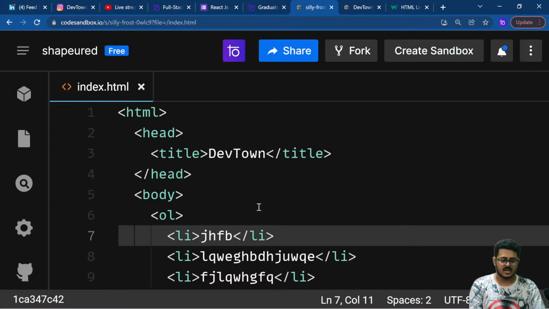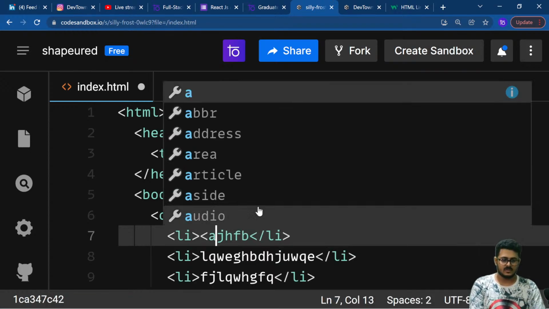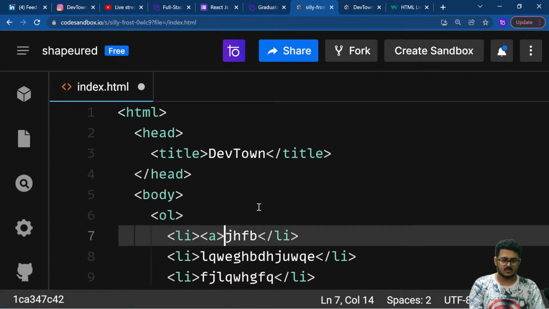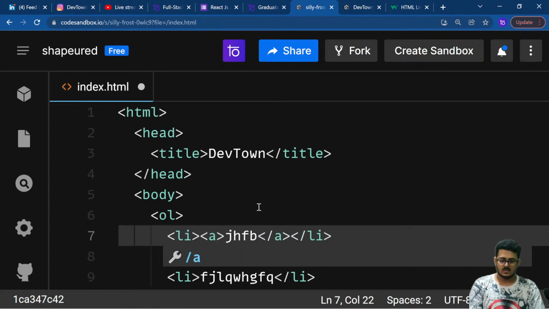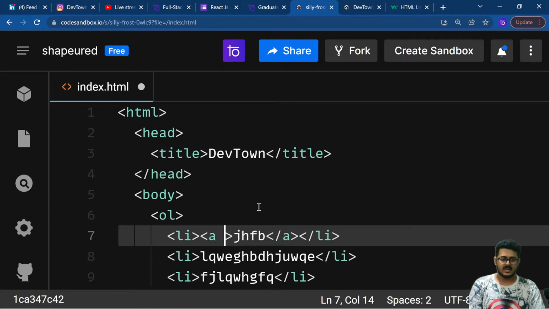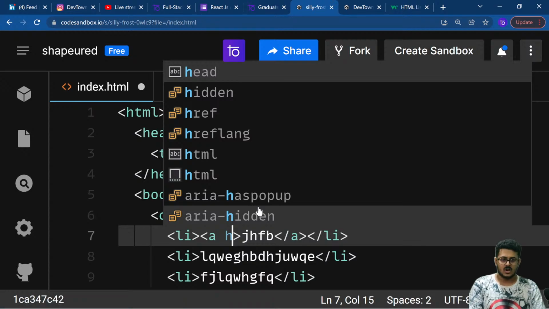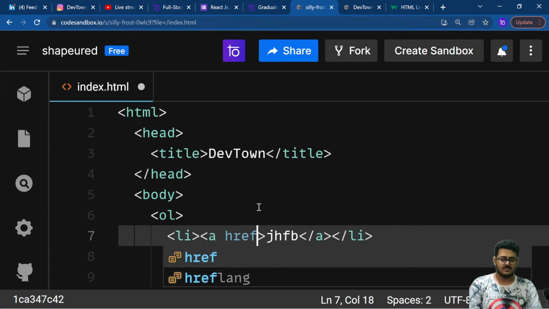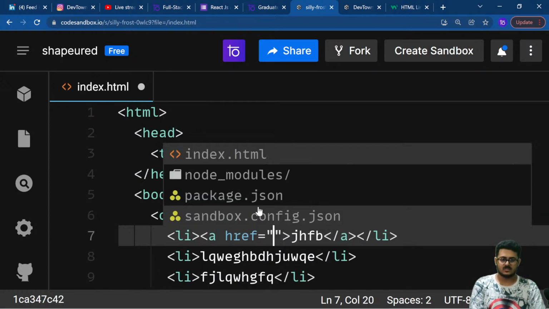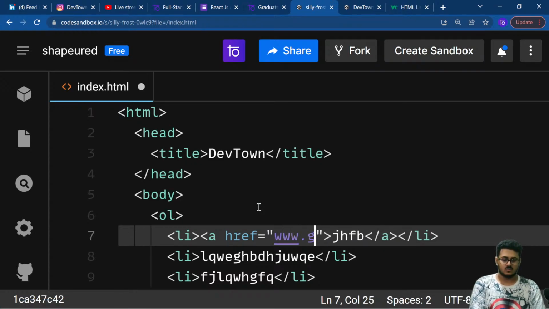So for that, I just have to write A right over here, and then close it right over here. Once I've opened and closed A, I just have to write href, that is your reference to which website you want to go to, google.com.